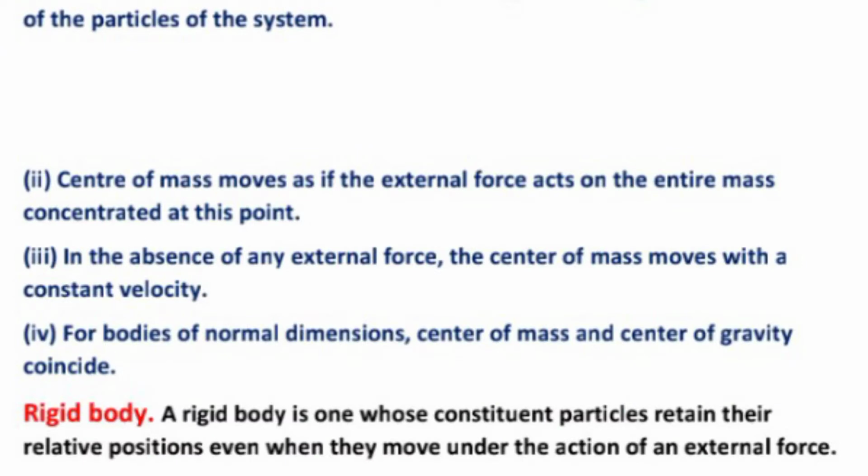Number 3, in the absence of any external force, the center of mass moves with a constant velocity. Number 4, for bodies of normal dimensions, center of mass and center of gravity coincide.